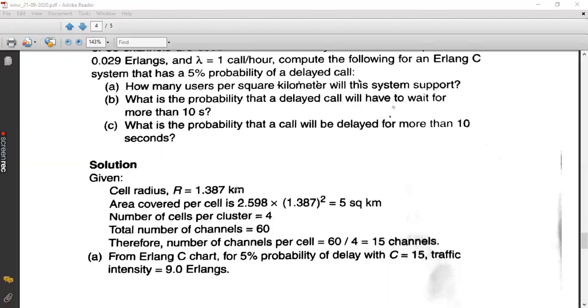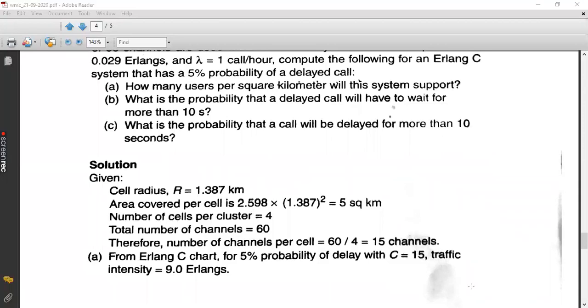So kindly please note this 9 Erlangs, we have obtained it from your Erlang C chart. So please ensure that you are making use of the proper chart. You will be provided with two tables, the Erlang B table and the Erlang C table. Depending upon the question, you must access the desirable table, and from that you are going to find the traffic intensity. If you are checking the wrong table, your data will be wrong. So kindly match that table with the two input data. The two input data are: grade of service 5%, which is 0.05, and number of channels, 15. With respect to these two data, you will get the traffic intensity as 9 Erlangs.